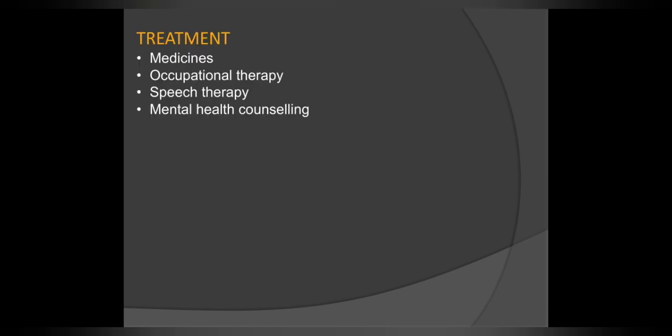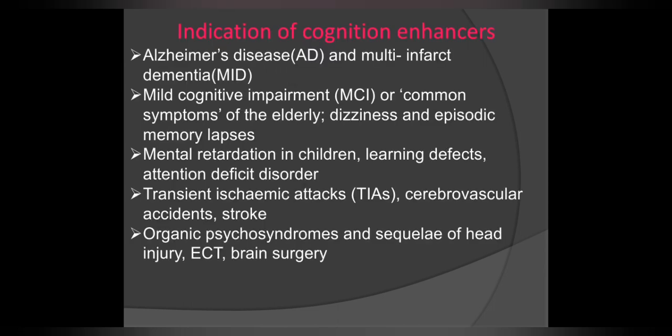The treatments for dementia are medications, occupational therapy, speech therapy, mental health counseling, etc. And the indications of the cognition enhancers are Alzheimer's disease and multi-infarct dementia. Multi-infarct dementia is the brain damage caused by multiple strokes.